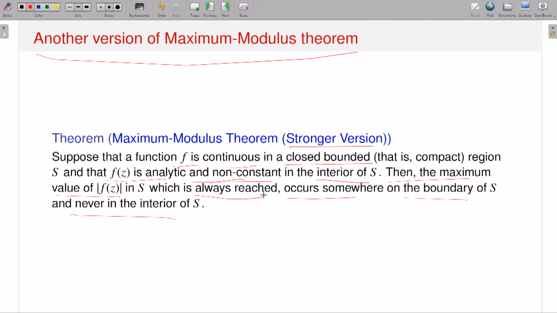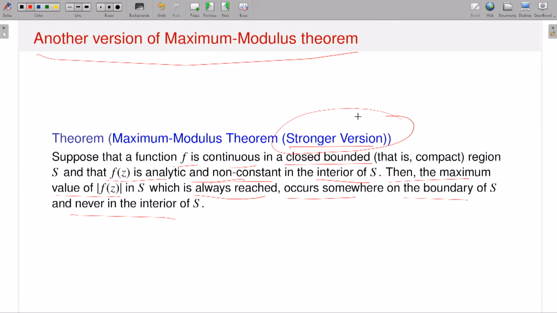And then the question is where it attains? The conclusion of the maximum modulus theorem is that it attains only on the boundary and not in the interior. Okay, so that's why I am saying that it is a stronger version compared to the other one. In the other one I cannot always say that maxima and minima exist. Here in this version I always say that maxima and minima exist, but it attains only on the boundary of S and not in the interior. So that is another statement of the maximum modulus theorem. You can have it.